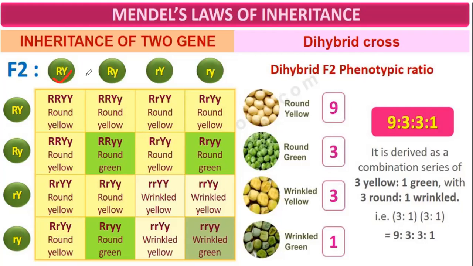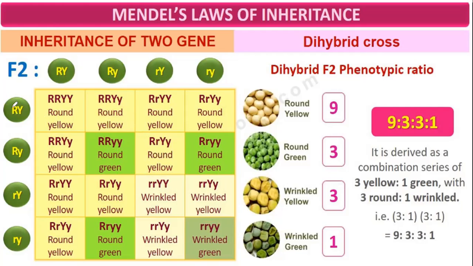Capital R, capital Y; capital R, small y; small r, capital Y; small r, small y. Now there is the fertilization. So capital R, capital Y come together with capital R, capital Y, so it becomes yellow. Now here capital R, capital Y, capital R, capital Y, small y. Why are we writing capital Y first? Because it is for round, R for round. So the phenotype is also round here.